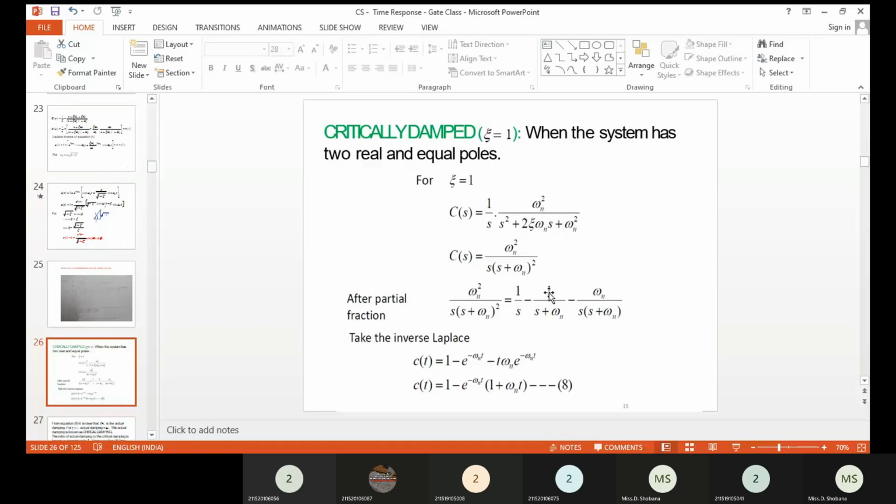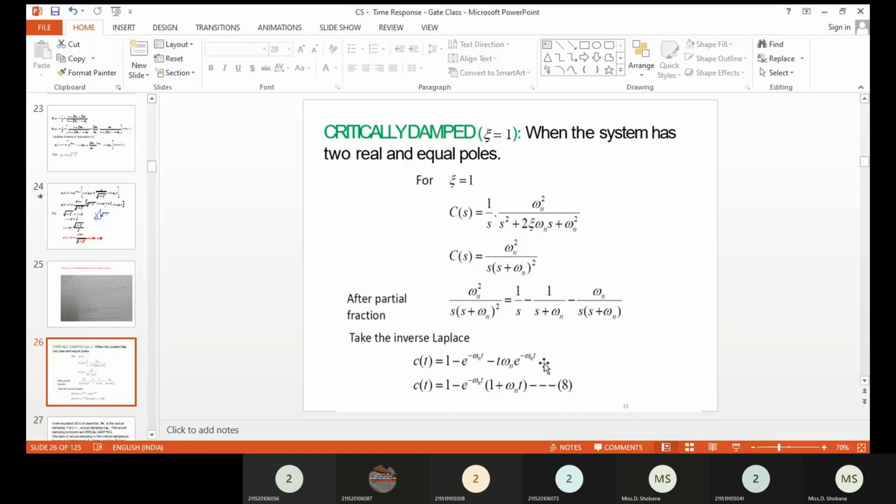Okay, now apply the inverse Laplace transform. You will be getting 1 by s minus 1 divided by s plus omega n, therefore e power minus omega n into t, and then omega n divided by s plus omega n whole square. Already 1 divided by s is there. So 1 divided by s is 1, and omega n comes as it is. 1 divided by s plus omega n is e power minus omega n into t.